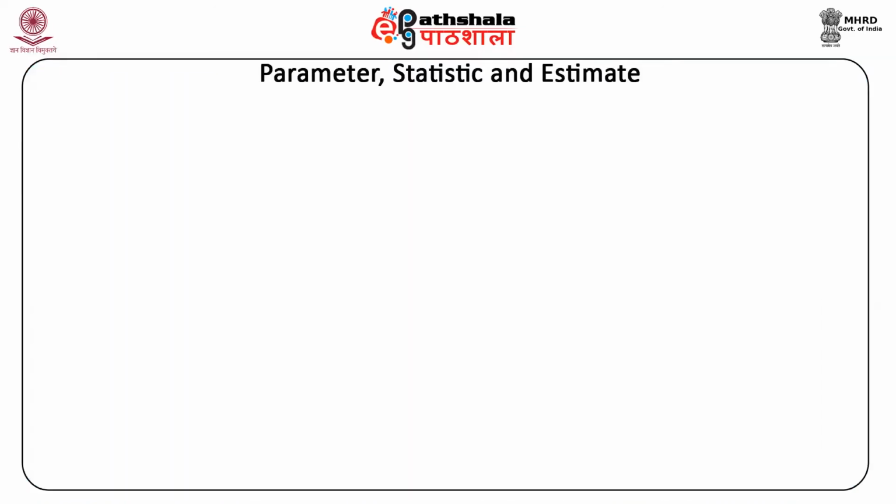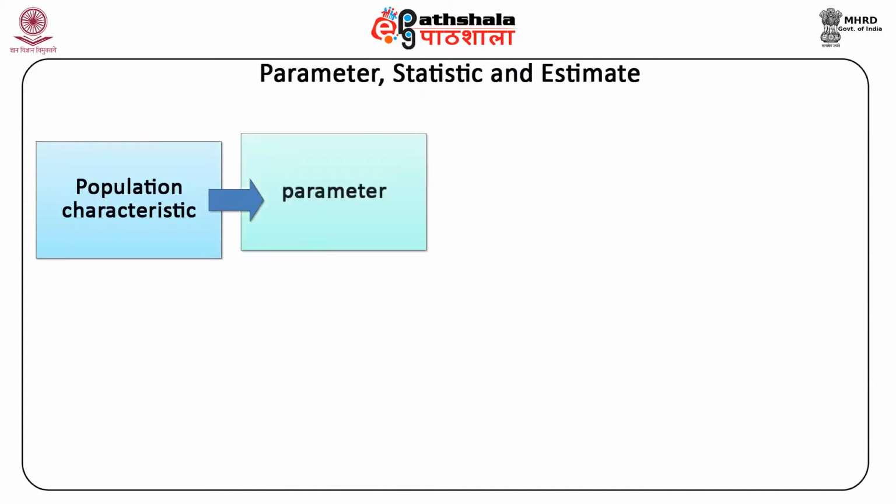Next, we will talk about parameter, statistic, and estimate. The population characteristic is called a parameter, for example, the population mean, population standard deviation, and population variance. For a given population, it is a constant. Further, if we do not resort to the census method to obtain information, the population parameters remain unknown constants.